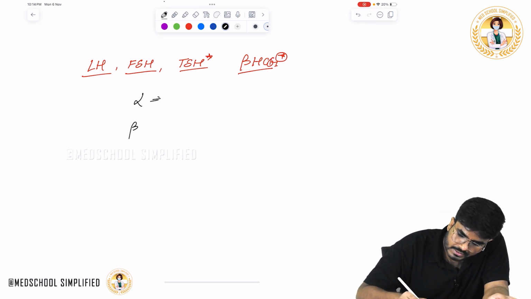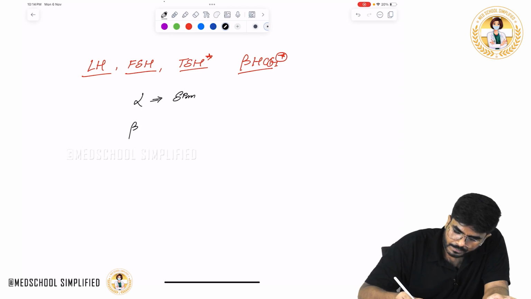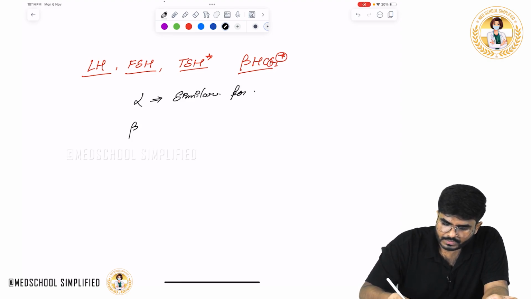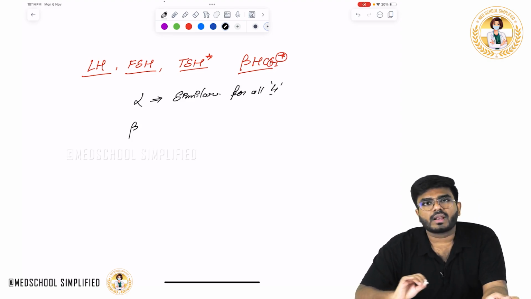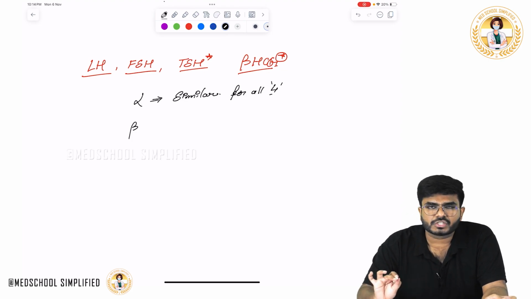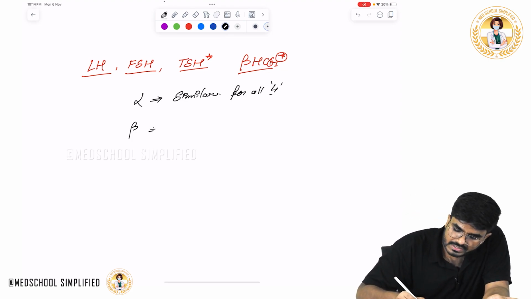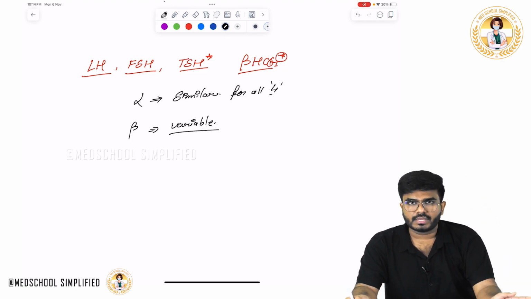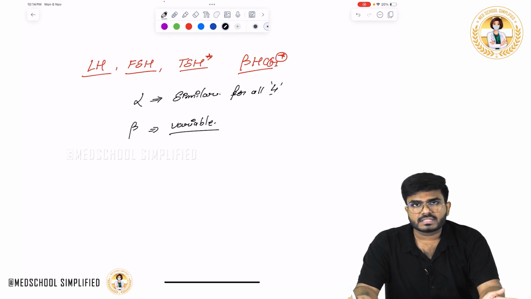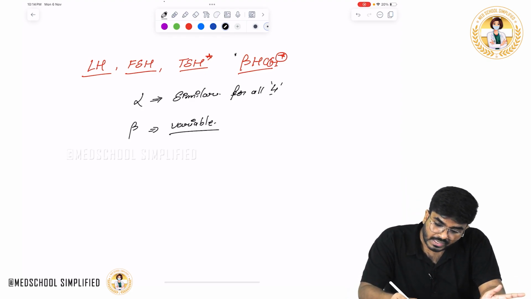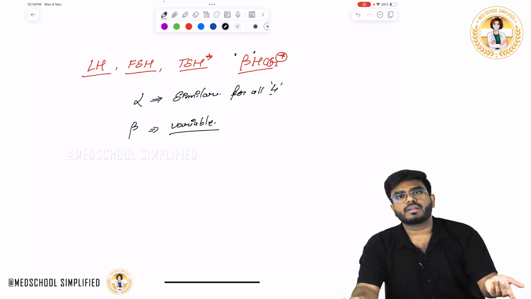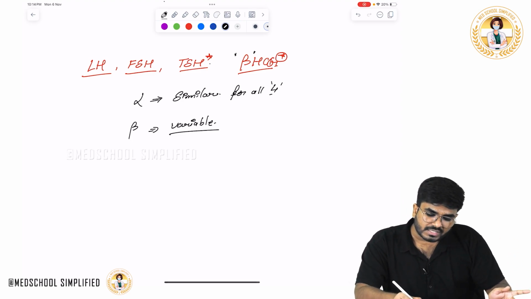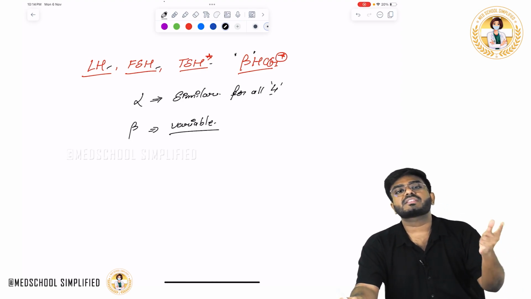The alpha subunit is similar for all four. All four have the same type of alpha subunit, same structure. But what is different between these hormones? It's the beta subunit. The beta subunit of LH, FSH and TSH is going to be different. And that's why, in beta HCG, what is this beta? It is the beta subunit, or beta chain, which is different. The alpha subunit of beta HCG is similar to TSH, FSH, LH, but the beta subunit is different.